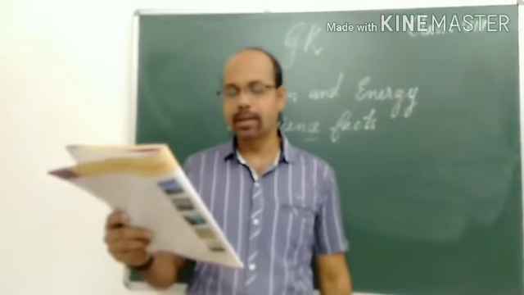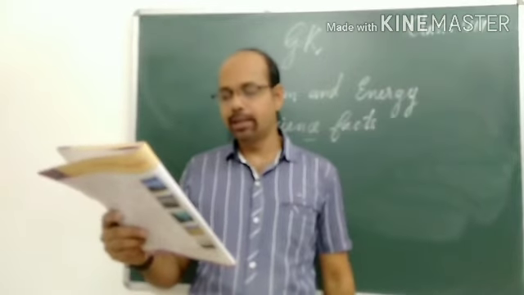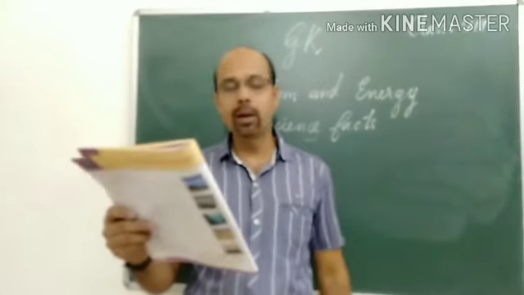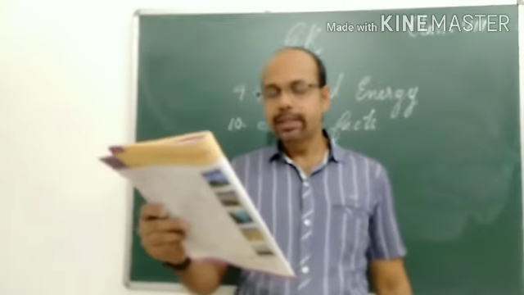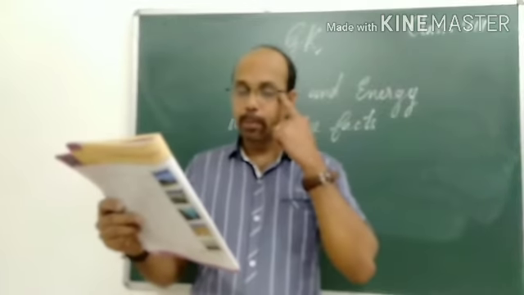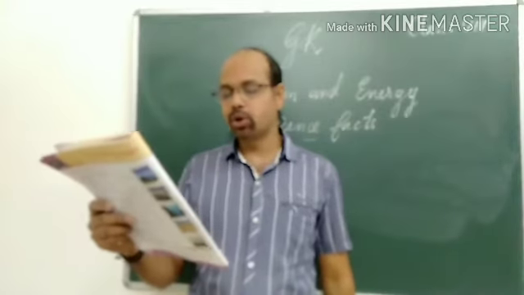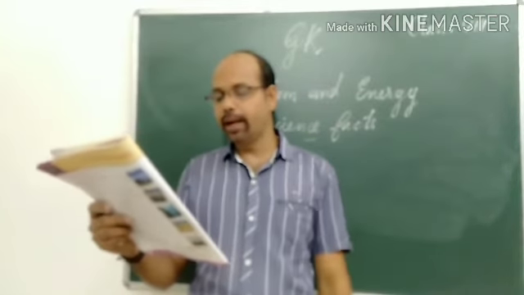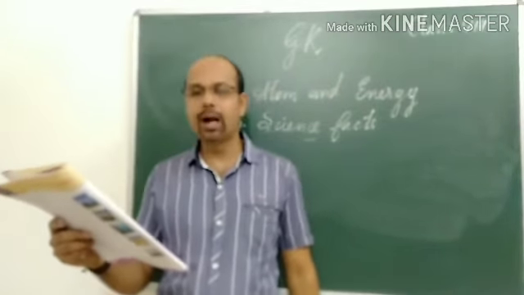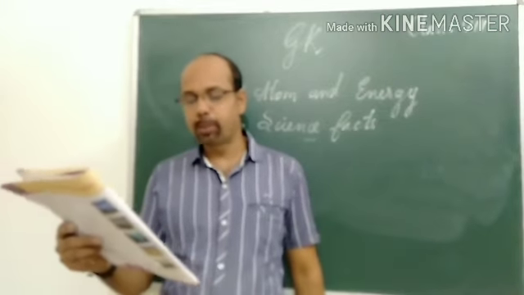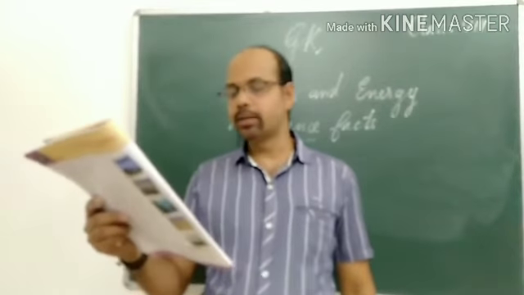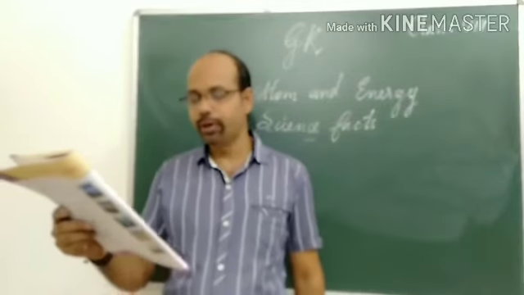The right answer is Albert Einstein. Sixth question: who discovered the proton? J.J. Thomson, Ernest Rutherford, John Dalton. Option B is the right answer, Ernest Rutherford.